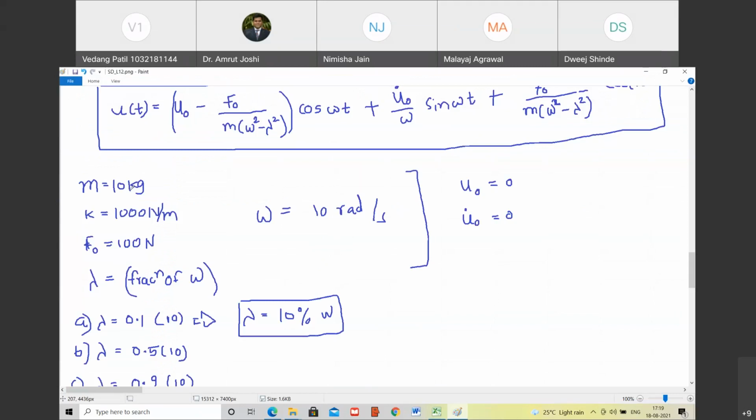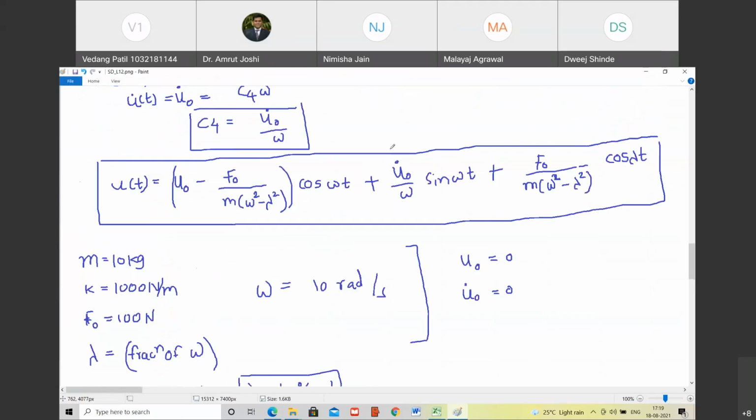What is the second term? Tell me. u0 dot upon omega sin omega t. u0 dot is 0, so therefore this term is going to vanish. Do you agree with me? Yes, sir. Next term, f0 upon m into bracket omega square minus lambda square cos lambda t.